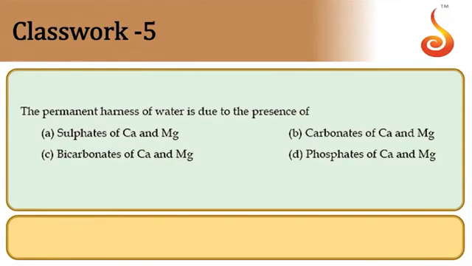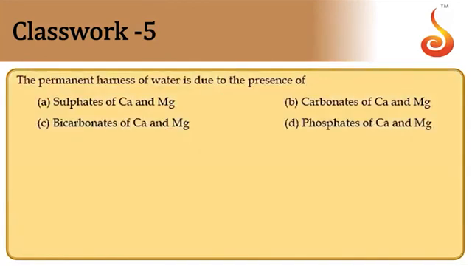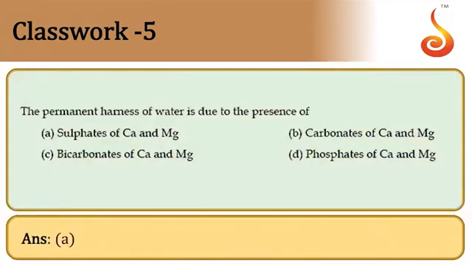Permanent hardness of water is because of presence of chlorides and sulfates of magnesium and calcium. So sulfates of magnesium and calcium, this is the answer. So option A.